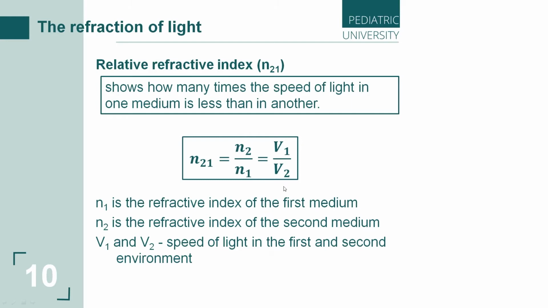And we should compare it with velocity, because we know that the velocity of light in different media is different. So we should put it the opposite way. If we divide n1 by n2, we must divide v1 by v2. And what are v1 and v2 again? This is the speed of light in the first and the second medium, or environment. So this is the relative refractive index.